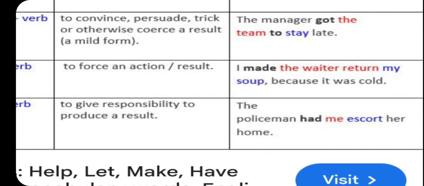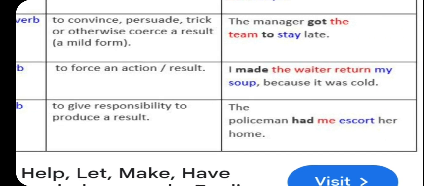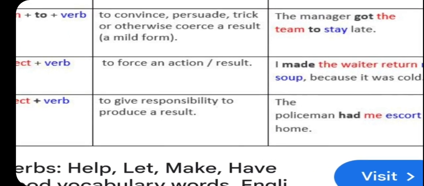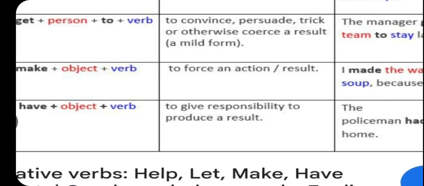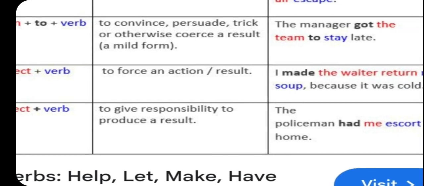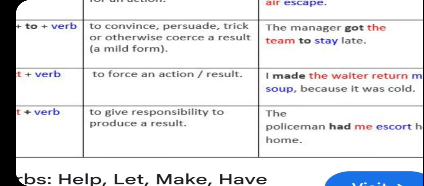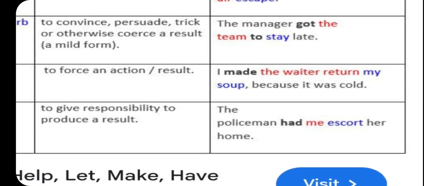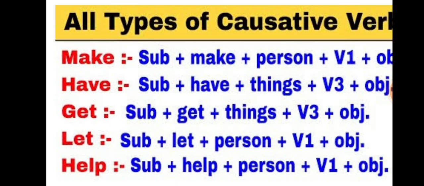Okay, now: the policeman had me escort her home, right? So that is someone to give responsibility. So the policeman had me escort her home. So these are the sentences. Now, lastly, here we can say make, have, get, let, help. Please note one thing: the subject is common, then the causative verb, the simple causative verb, then person, things, person.